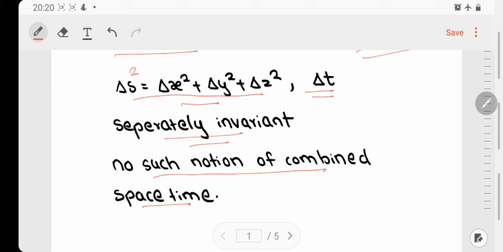So these two quantities are separately invariant, and that is why there is no such notion of combined space-time, and that is why in Galilean transformations there is no intermingling between the time coordinates and the position coordinates, whereas in Einstein's special theory of relativity there is intermingling of time and position coordinates. So if you don't know about this intermingling of time and position coordinates, I suggest you that you watch the first lecture of series special theory of relativity, which is about derivation of Lorentz transformation.